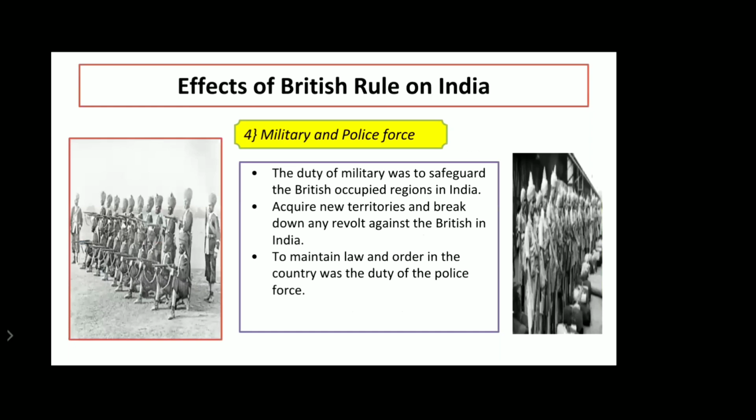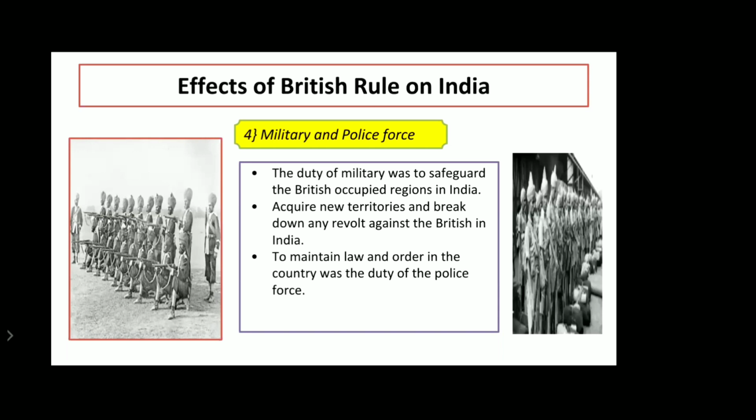So, military and police force. Here there are two things: military and police force. Now what was the duty of the military and what was the duty of the police force? The duty of the military was to safeguard the British occupied regions in India. Safeguard means to provide security. So whichever regions the British occupied, no one else should come and conquer them. For that, they used to provide the security.